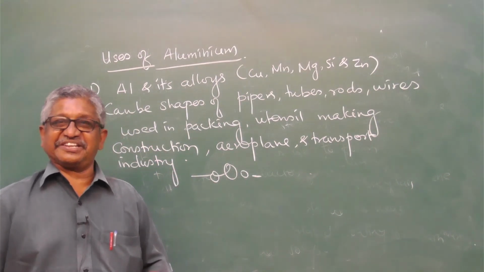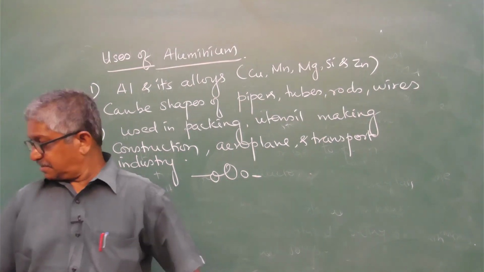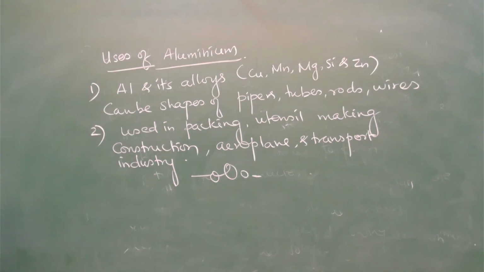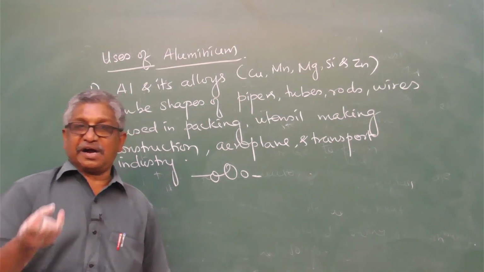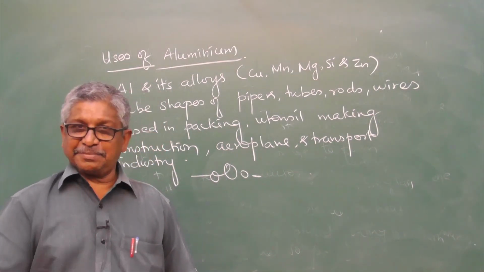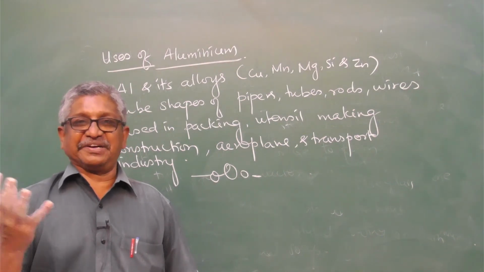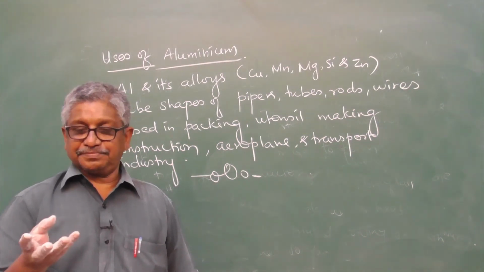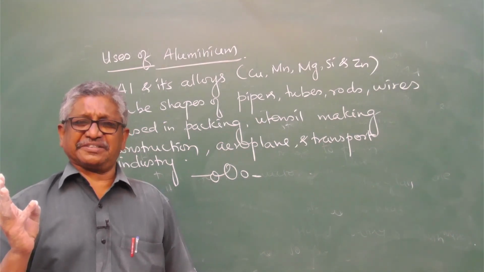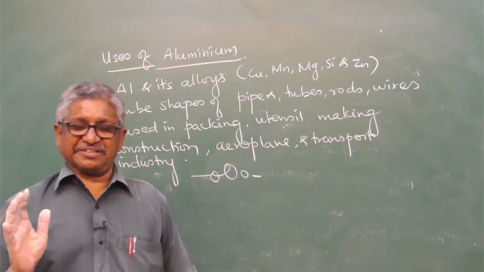And next we will see the 14th group of p block elements. In the 14th group: carbon, silicon, germanium, tin and lead. 5 elements. Carbon is the most abundant. Silicon second most abundant.